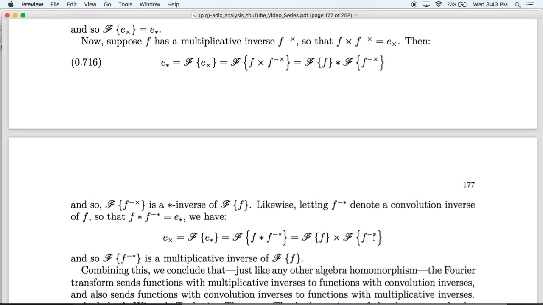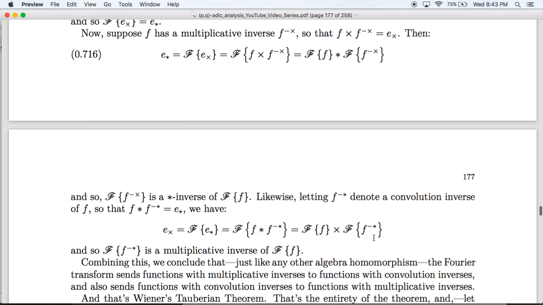So, combining all of this, we conclude that just like any other algebra homomorphism, the Fourier transform sends star invertible functions to cross invertible functions, and vice versa. And moreover, the Fourier transform of a cross inverse is a star inverse, and the Fourier transform of a star inverse is a cross inverse.